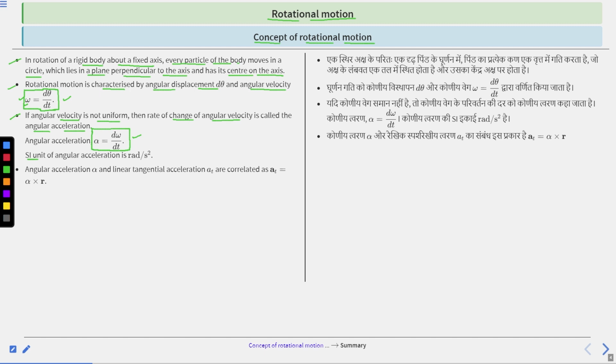The SI unit of angular acceleration is radian per second square. Angular acceleration denoted by alpha and linear tangential acceleration a_T are correlated as a_T equal to alpha cross r. Here a_T denotes the tangential acceleration, that's why we call it tangential acceleration. Clear? So this is for angular velocity and this is for angular acceleration.